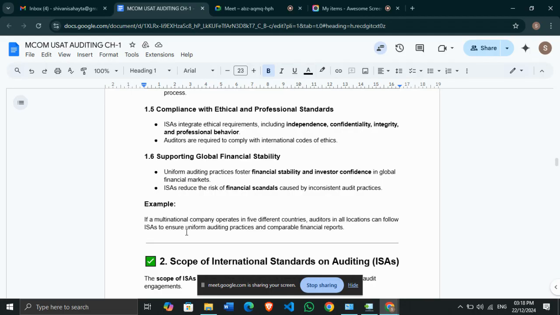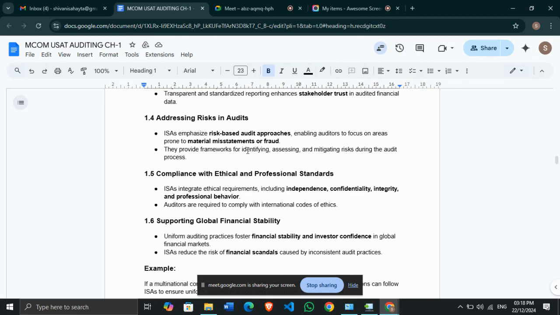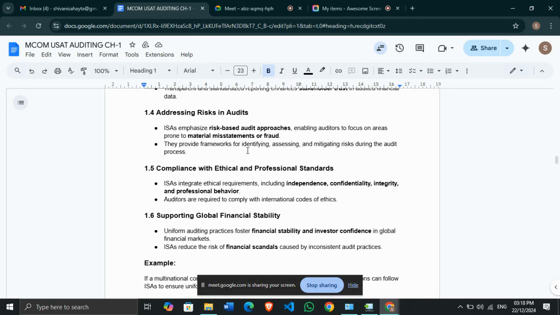They also reduce the risk of financial scandals. Why? Because it complies with the ethical and professional standards. It shows whether all the work is done as per the auditing standards or not. It reduces the risk by addressing them, and it removes fraudulent activities and misstatements. Because of this, it reduces the risk of financial scandals caused by inconsistent audit practices.